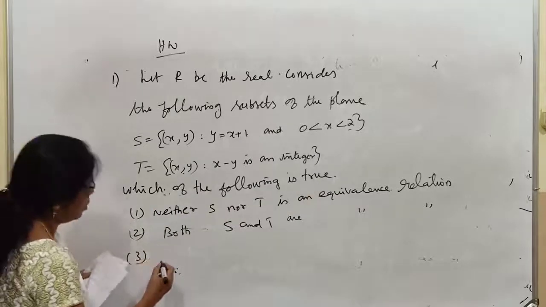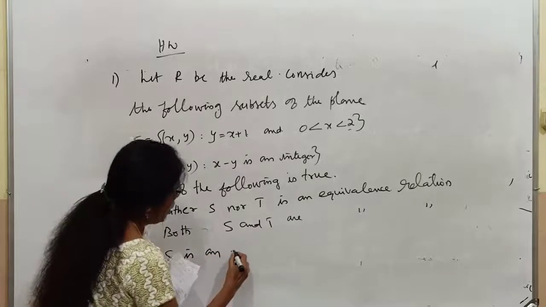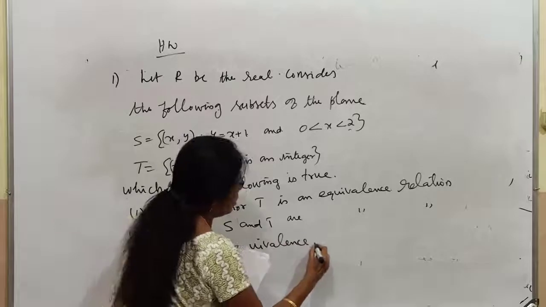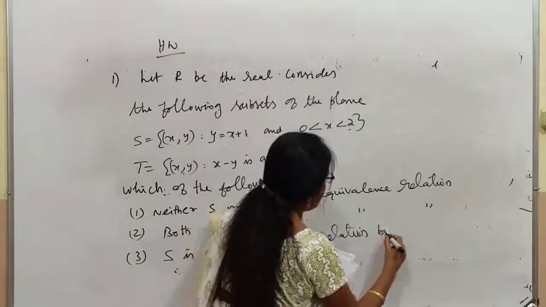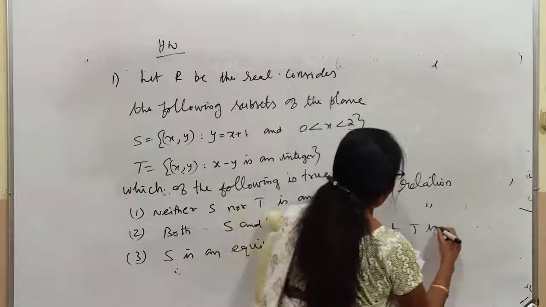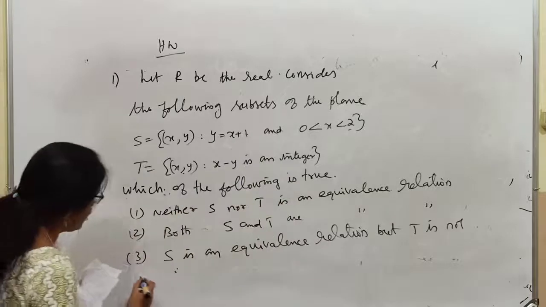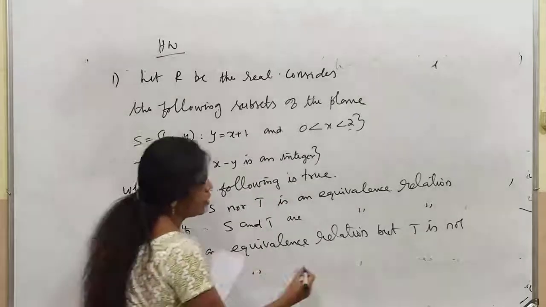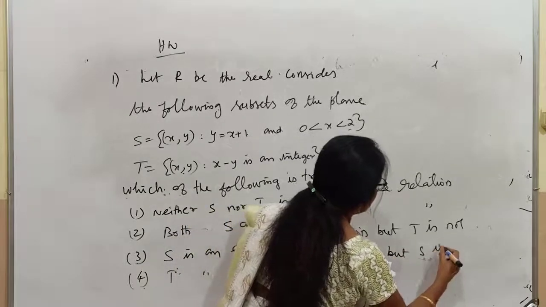Third: S is an equivalence relation but T is not. I am not completing it; it is understood that T is not means T is not an equivalence relation. Fourth: T is an equivalence relation but S is not.